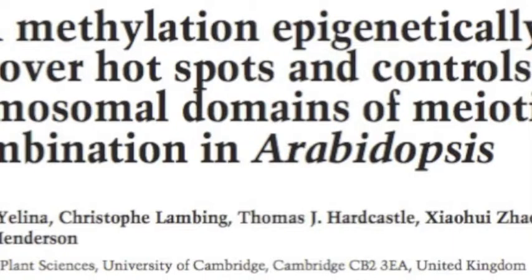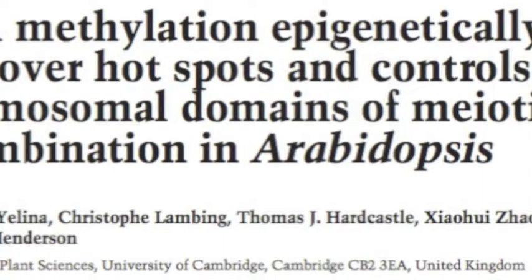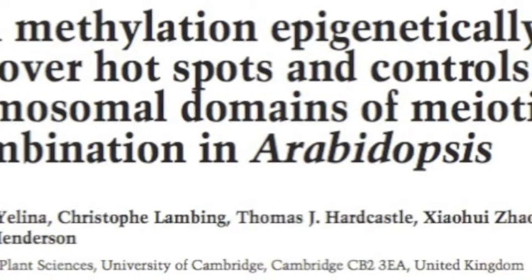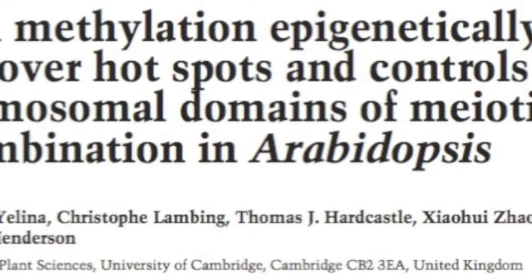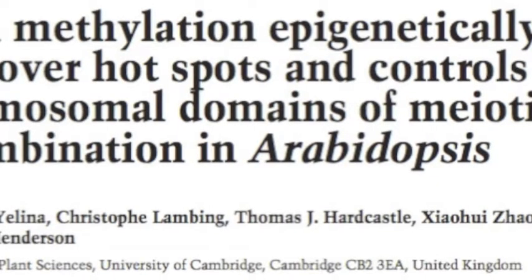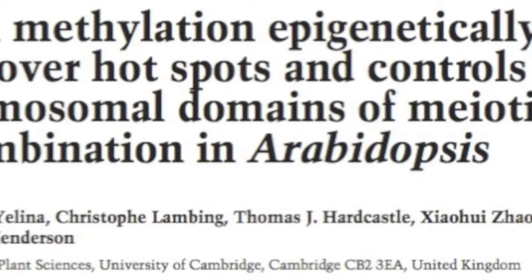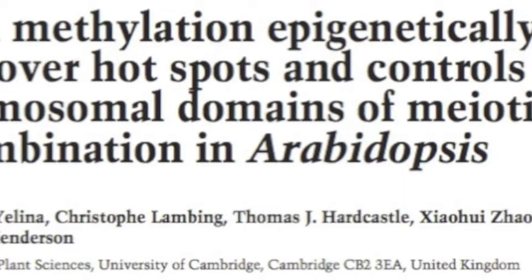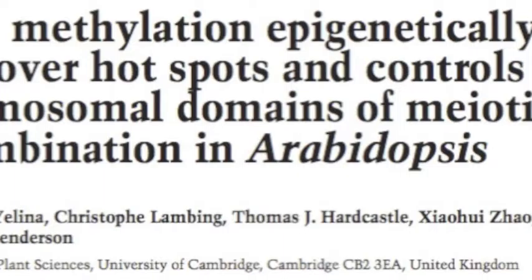Sure. So the paper's looking at recombination that happens between chromosomes, and specifically during the cell division called meiosis, which is a specialized cell division that creates gametes. So these are the sex cells. It's the same cell division that happens when humans reproduce, and plants do things in a very similar way at that sort of basic level. And then specifically what we're interested in are these regions called hotspots. And so these are narrow regions of the chromosome that have a much higher chance of recombination than other parts.